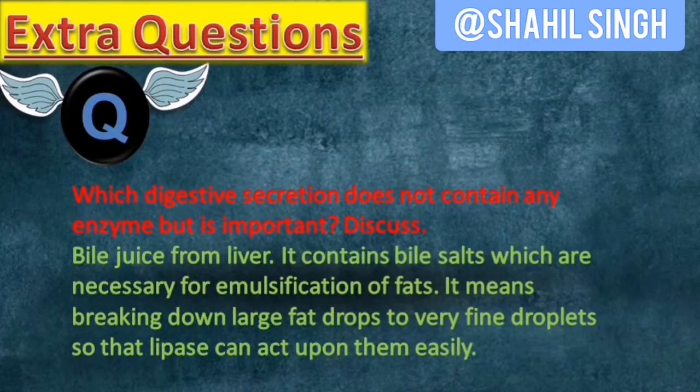Which digestive secretion does not contain any enzyme but is important? Discuss. Bile juice from the liver. It contains bile salts, not bile enzymes, which are necessary for emulsification of fats.